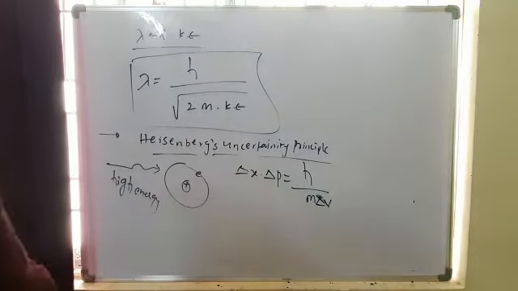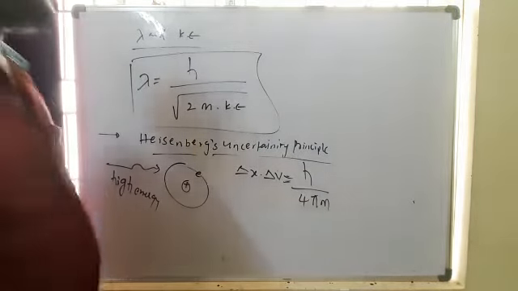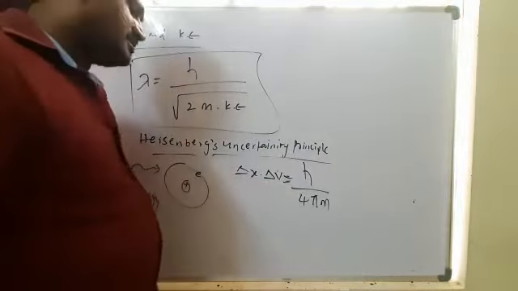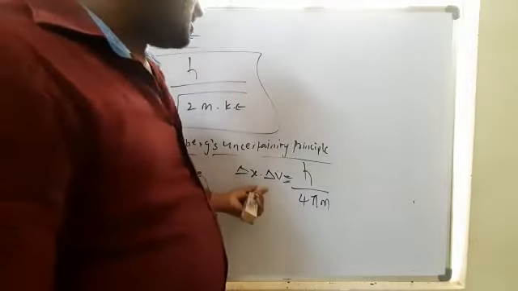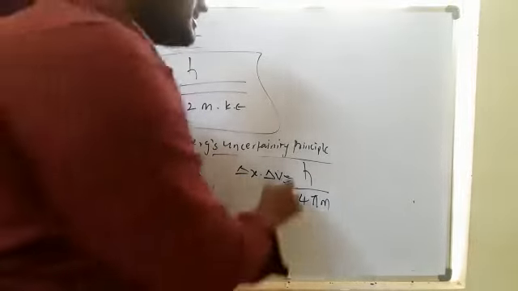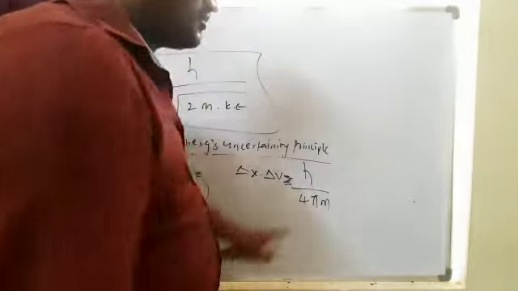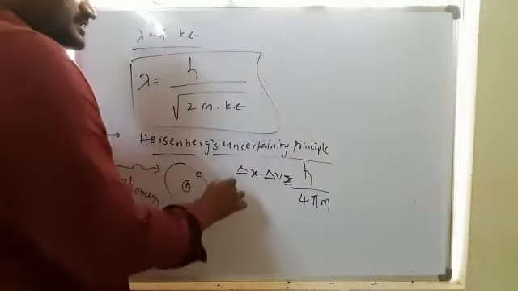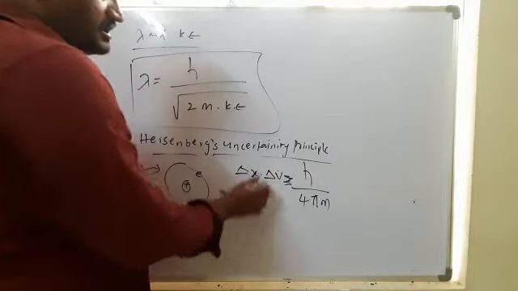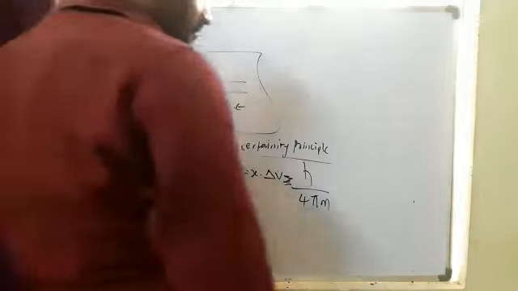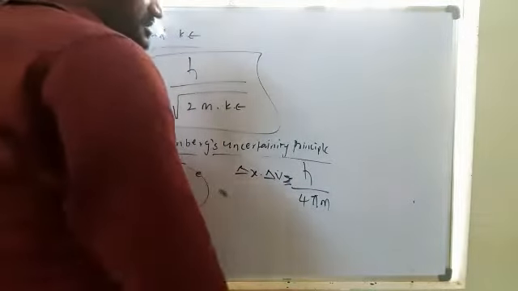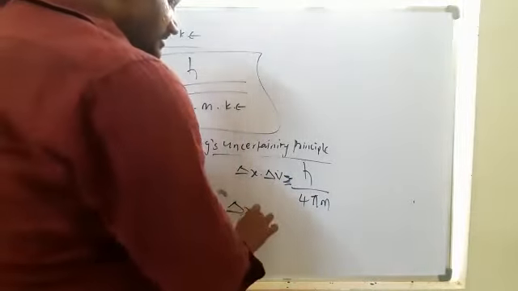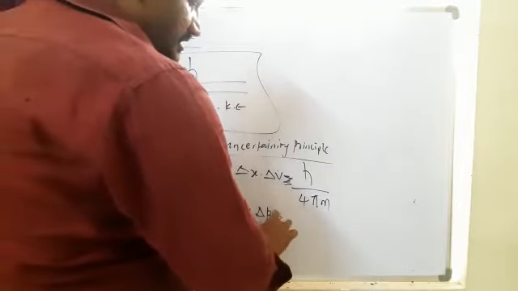Here the Heisenberg uncertainty principle tells that delta x into delta v is greater than or equal to h by 4 pi m. Here delta x is the uncertainty in position, delta v is the uncertainty in velocity, and m is the mass of the electron. This we can also write as delta x into delta p greater than or equal to h by 4 pi.